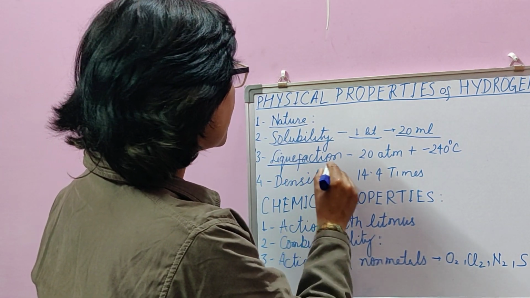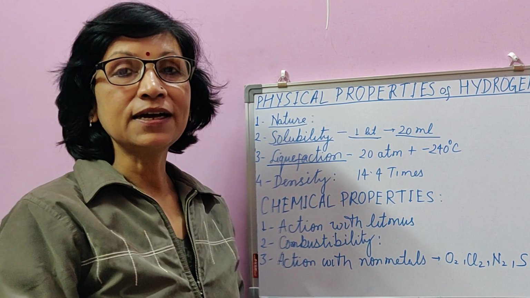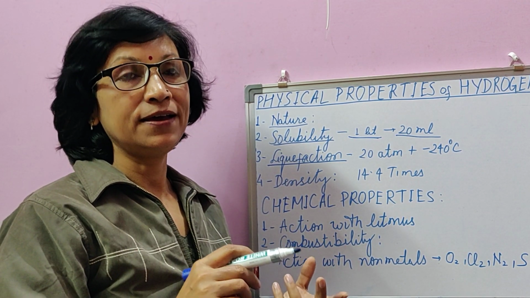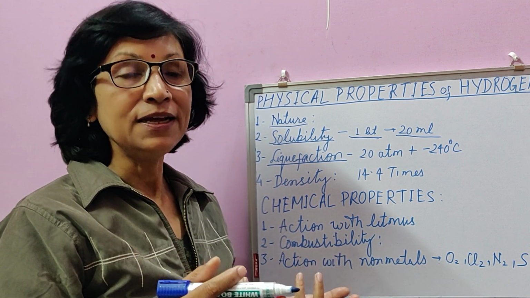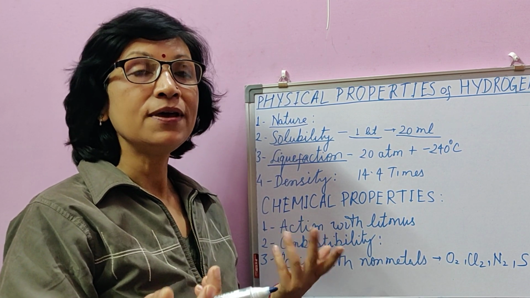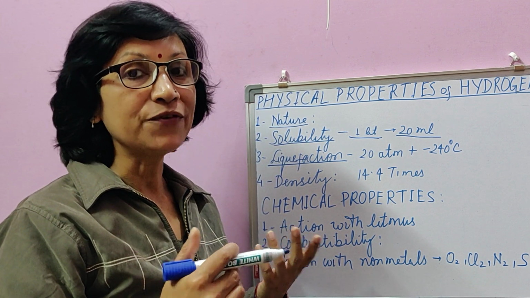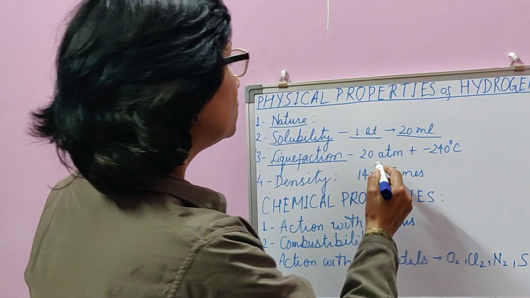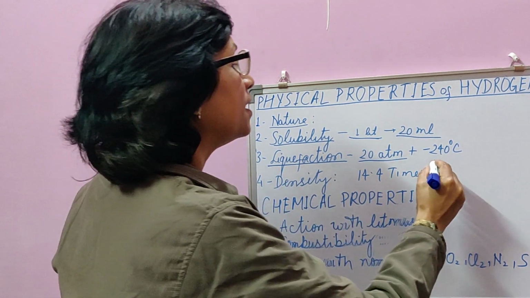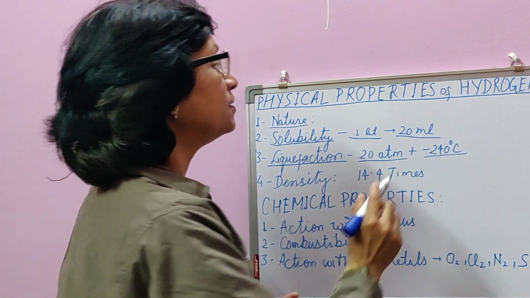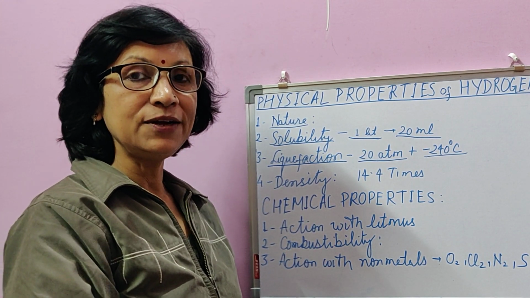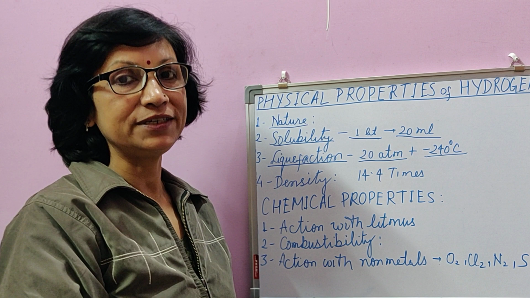Then liquefaction means the conditions under which you can liquefy a gas. The process of converting a gas to liquid form is said to be liquefaction. So at high pressure, 20 atmosphere, and at very low temperature, minus 240 degrees Celsius, we can liquefy hydrogen into a colorless liquid.